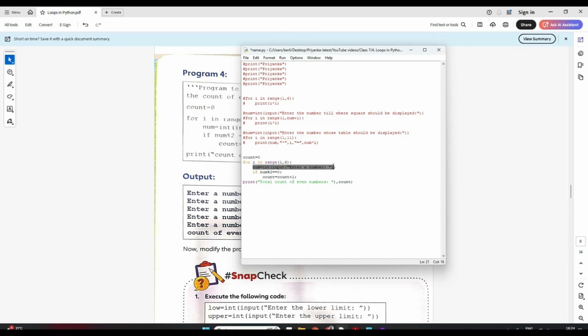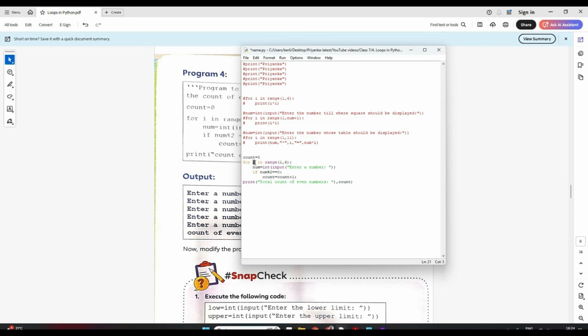Now second time, again it will go, i is equal to 2 now, right? Again I'll enter a number. Now suppose this time my user entered 49. Now 49 mod 2 will not give me 0. Remainder will be there, right? So my cursor will not come to this line. Now my count still remains 1. Correct? Now it will again go up.